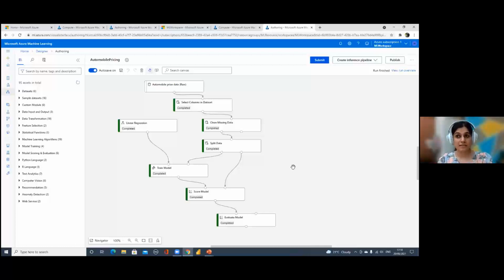But the only thing I can relate to compute cluster is that it is a group of different VMs that give you more scalability, I think. So if you have more VMs clustered together, then your processing will be better, because you have multiple VMs processing in parallel to handle your computation. So that's what a cluster is doing. But compute instance is just creating an instance for you, or a small VM for you, on top of which you can run the computations.